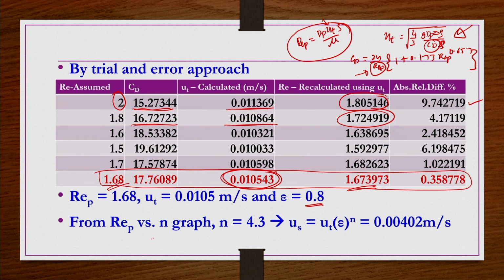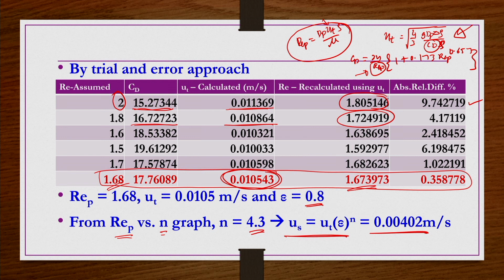From the REP versus N graph, for REP 1.68, N should be close to 4.3, something like that. Then US is equal to UT multiplied by epsilon power N. When you do this, you will get suspension velocity 0.00402 meter per second.